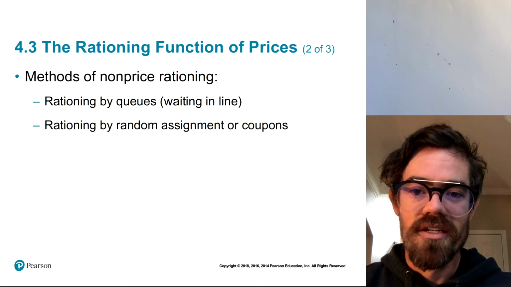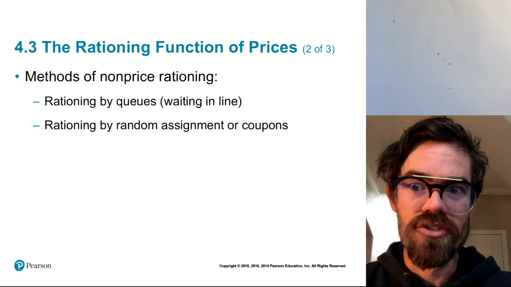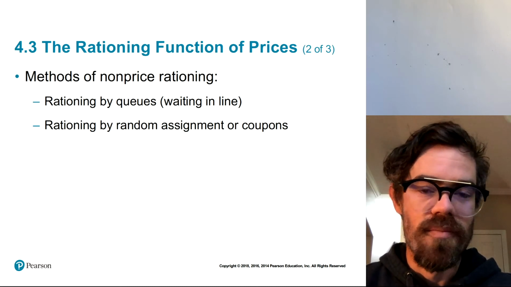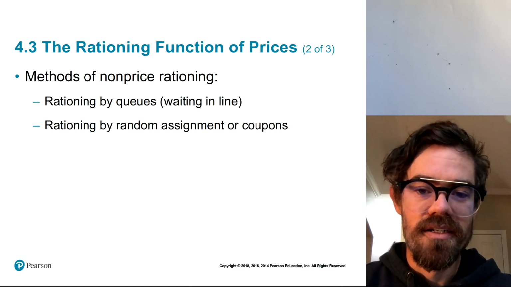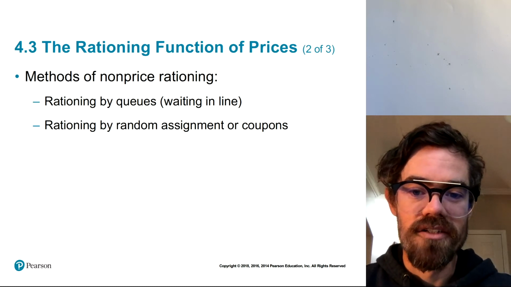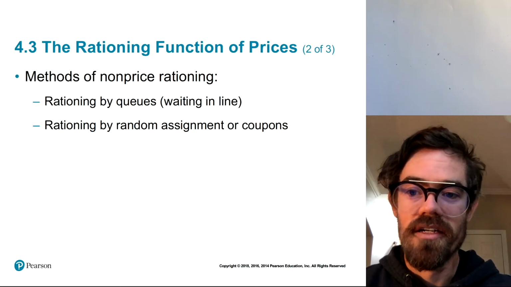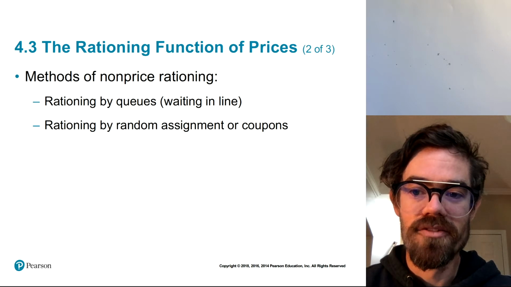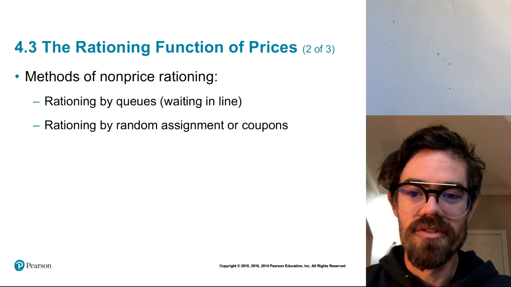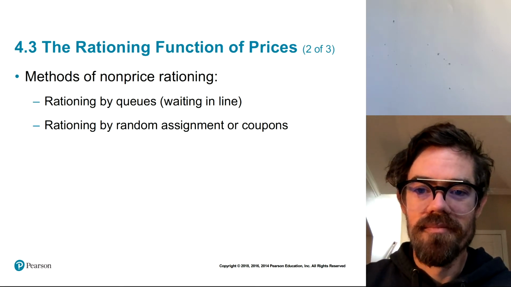Another method of rationing is through random assignment. This happens a lot with charter schools. There might only be, say, 500 available seats at a charter school, but maybe 1,000 people want their child to go to school there, and so charter schools will frequently use a lottery, randomly assigning the 500 available seats among those 1,000 people. Okay, so these are different methods of rationing.